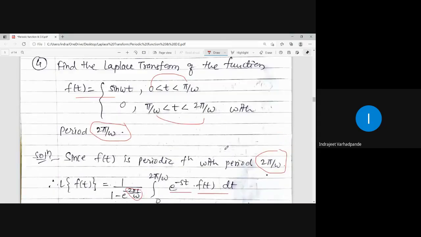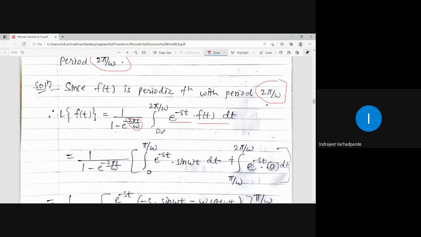But where is f of t defined? From 0 to pi by omega only, sin omega t exists; the rest, the value of the function is 0. So only one of the integrals will be there. The other integral will become 0 because the value of the function is 0. Clear?